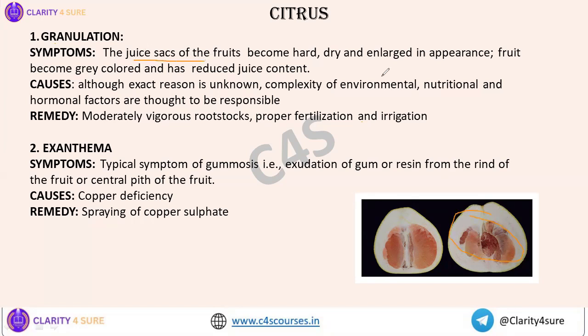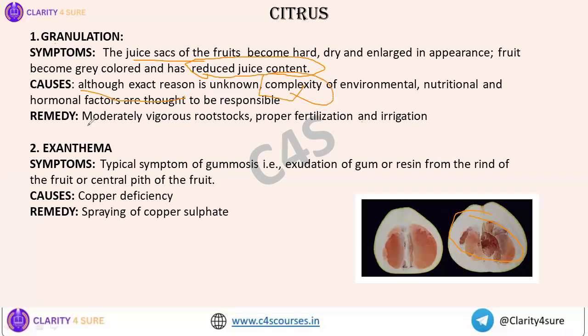It becomes hard, dry, enlarged. And the fruit becomes gray colored with reduced juice content. Since the juice sac is affected, automatically the juice content will be reduced. What is the reason? Although the exact reason is not known, a complexity of reasons are responsible, like environmental, nutritional, hormonal factors.